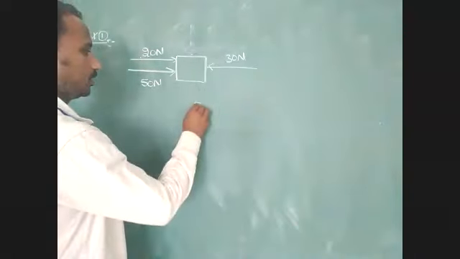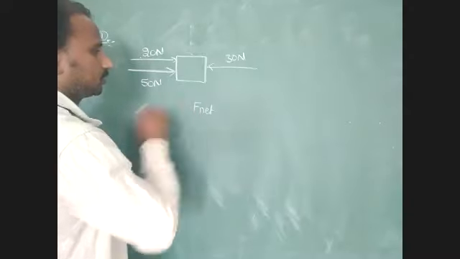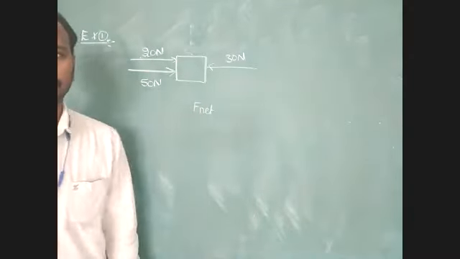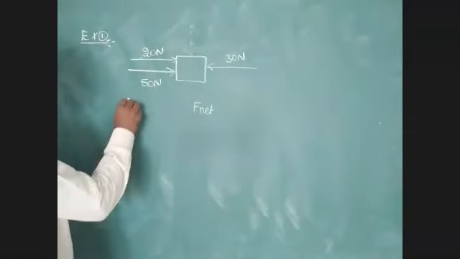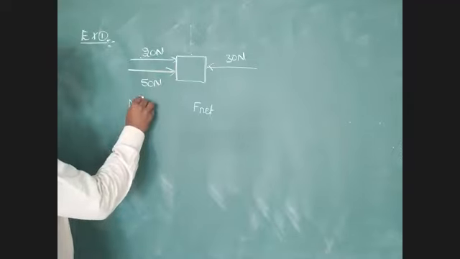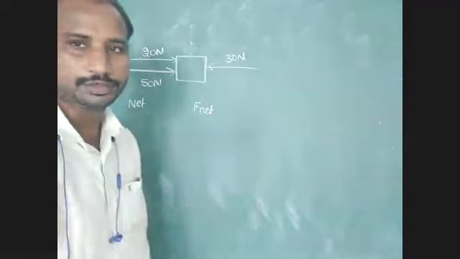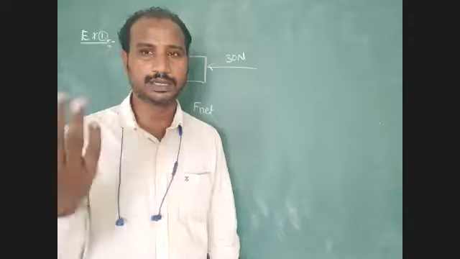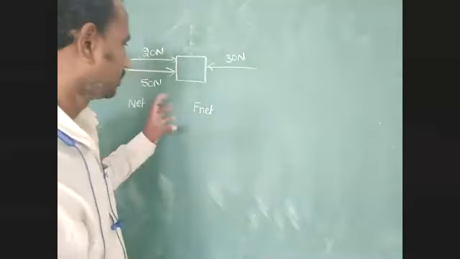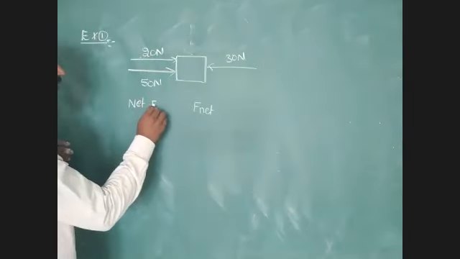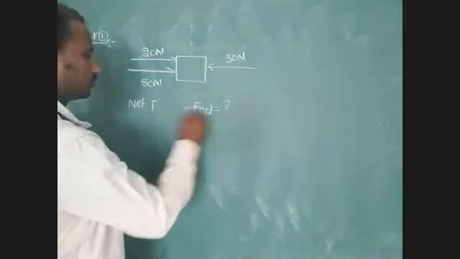Find out the net force. Only we have to find out the net force. Tomorrow we will discuss resultant force. Today we discuss net force. Net force equal to question mark.